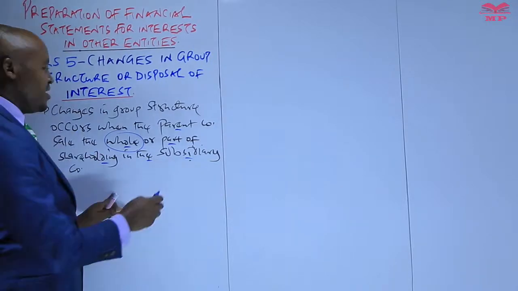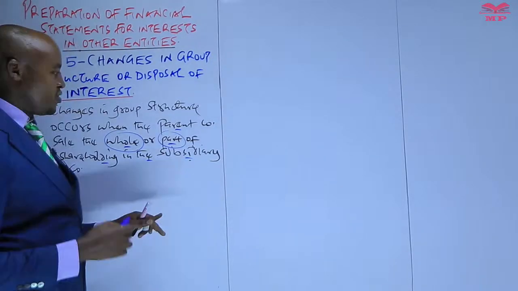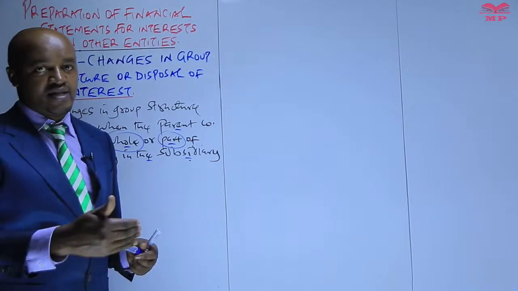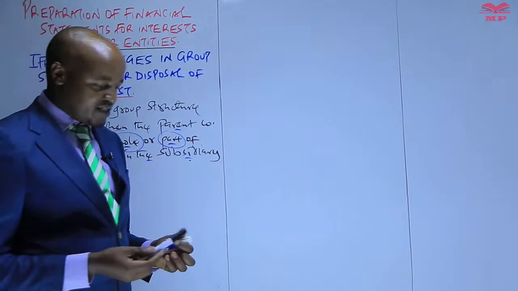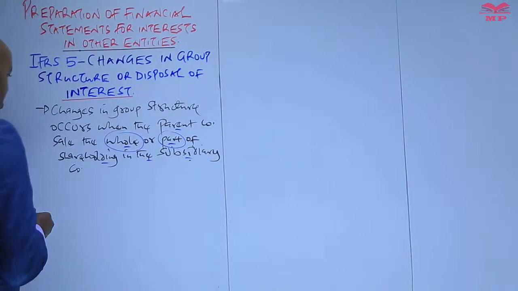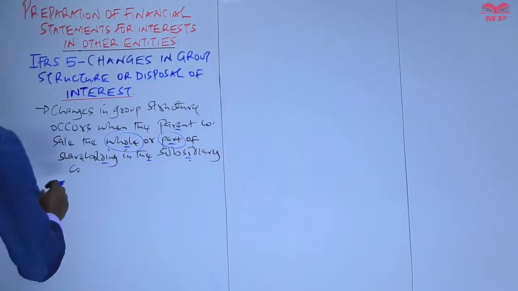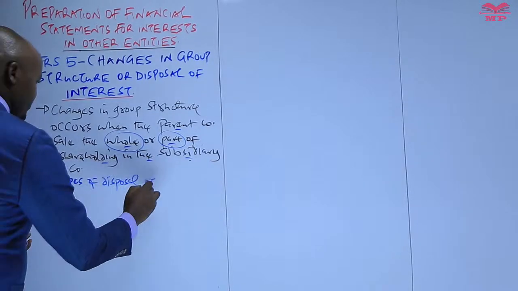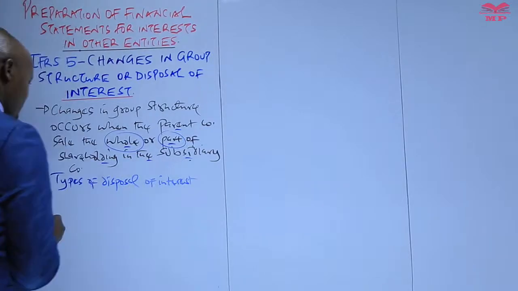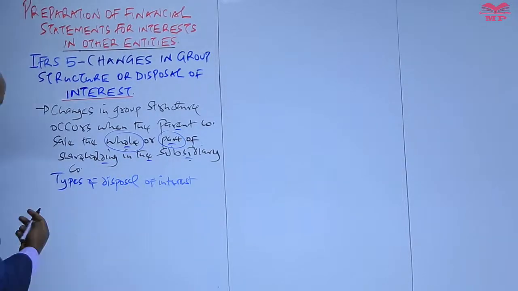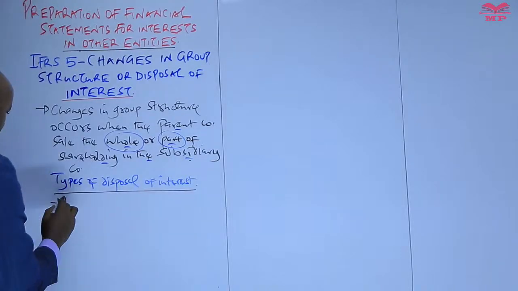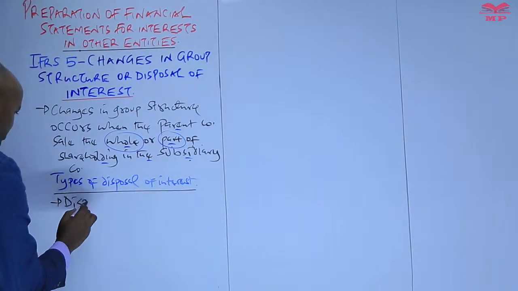But on the other hand, we have a partial disposal whereby the parent company sells some of the shares held in a subsidiary and retains some of the shares. So therefore here we can talk of two types of disposal of interest. So when we say there are two types of this, we say disposal of interest